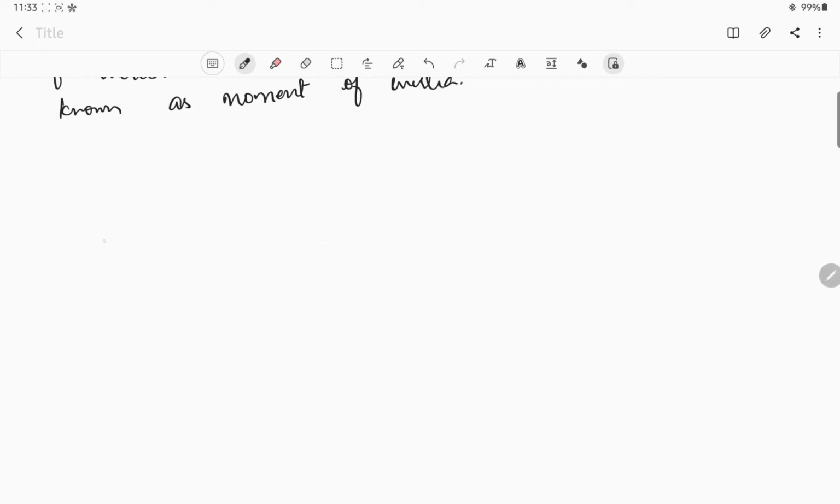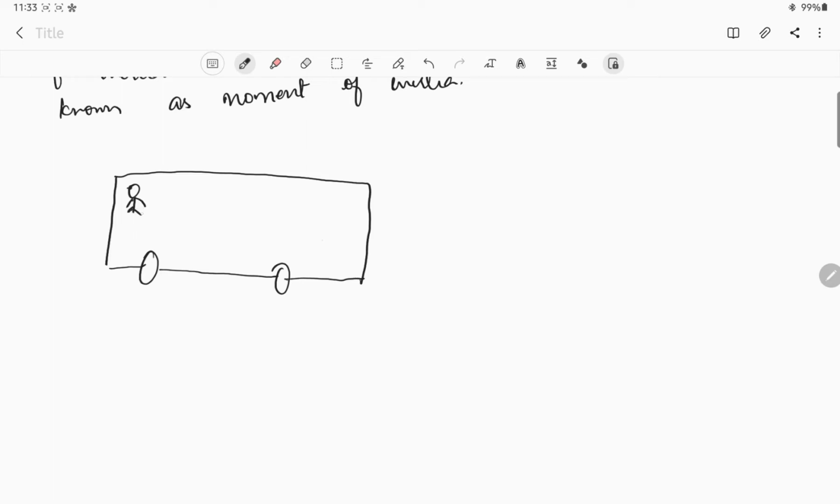So let us consider a bus. Okay, we have a bus like this. The bus shape is like this, right? Am I right? This is like a bus, and here is the driver sitting over here. And here is the steering wheel. Fine. So suppose for example the bus is moving at a speed of 80 kilometers per hour.